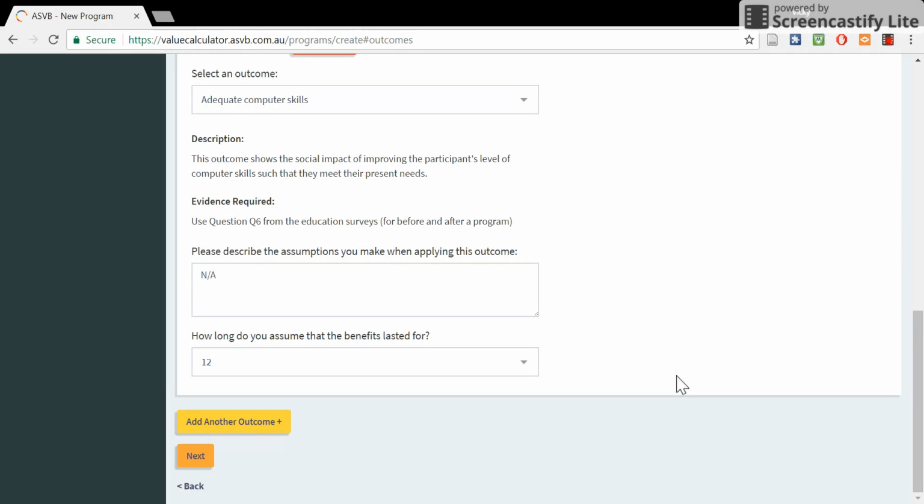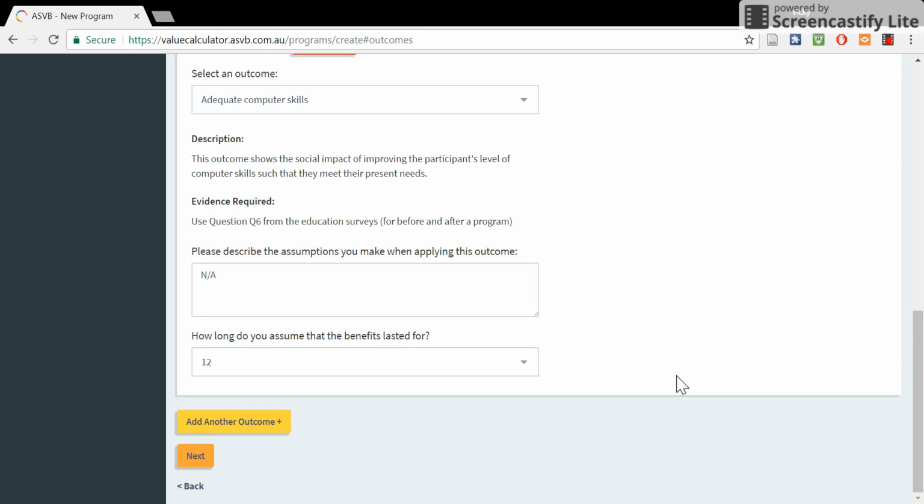The final decision to make in step 2 is how long you assume the benefits last for. The estimated length of time benefits will last for is set at a minimum of 1 month and a maximum of 1 year. It is most conservative to assume that the value only lasts the length of time after the activity that the survey is taken. For example, if the survey is taken 3 months later, then the value can be seen as lasting for at least 3 months.